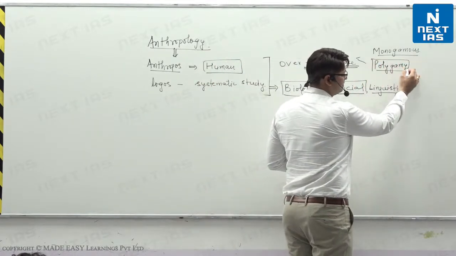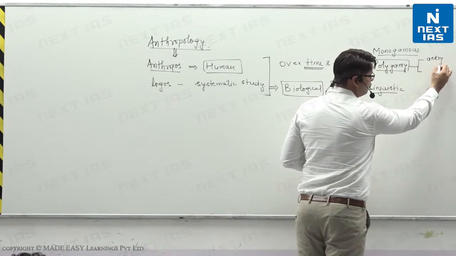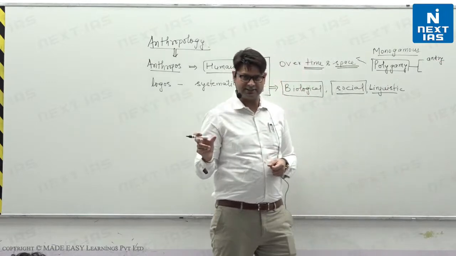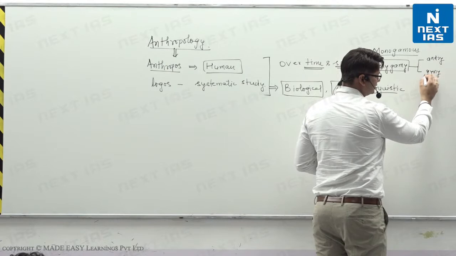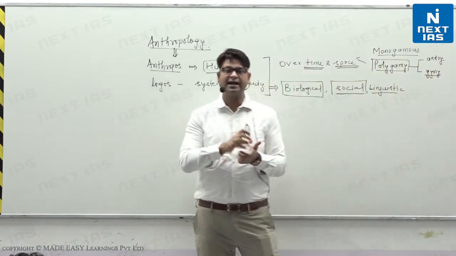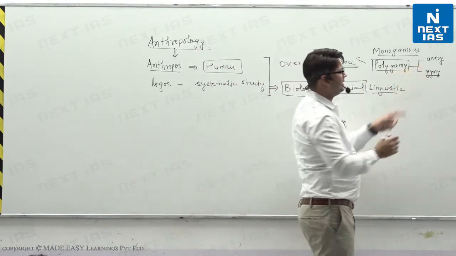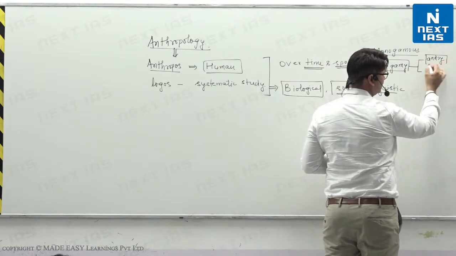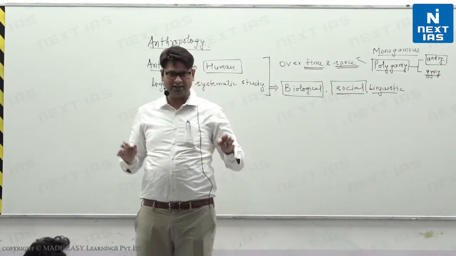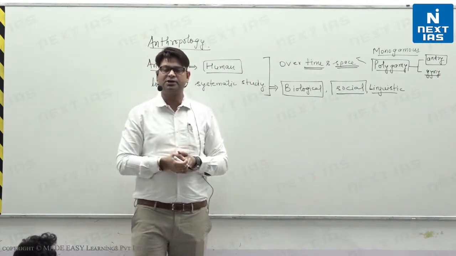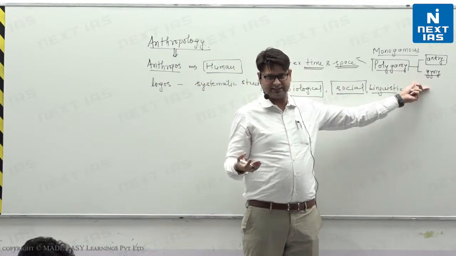So polygamy, let me give you an example. It is of two types. Polyandry, that means one wife and multiple husbands. And polygyny, that means one husband and multiple wives. Okay. Polyandry is found in many societies in India, right? Though, yes, it has come down. Polygyny, you know that it is found in many societies, right? Even in Hindu, Islam, and many tribal societies, right?